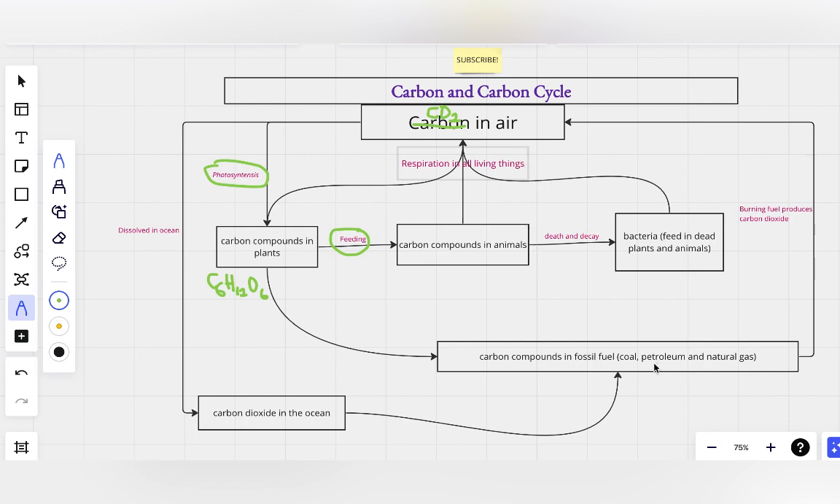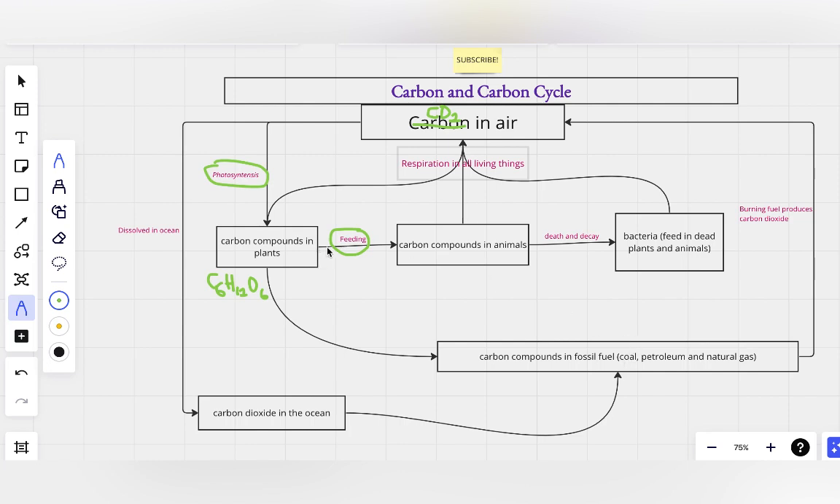Why? Because we're burning too much fossil fuel: coal, petroleum, and natural gas. We're burning too much of it, and because of this, we're returning too much carbon dioxide to the air. We're polluting the entire air, and that's causing climate change. We're going to talk about that in another section.